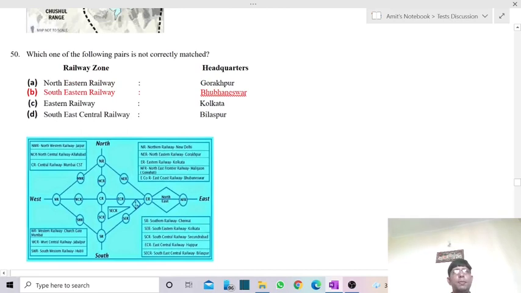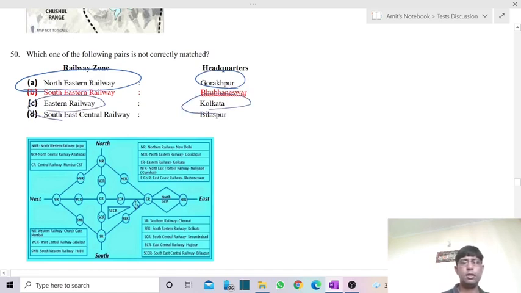Which of the following pairs is not correctly matched? The headquarters of Northeast Railway is in Gorakhpur. Eastern Railway is in Kolkata. South East Central Railway is in Bilaspur.